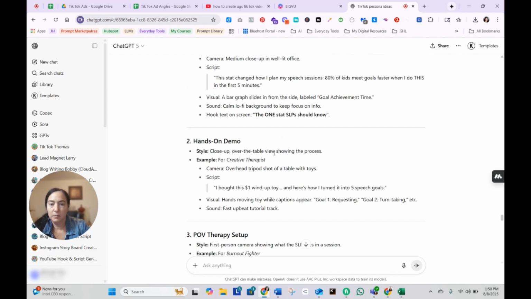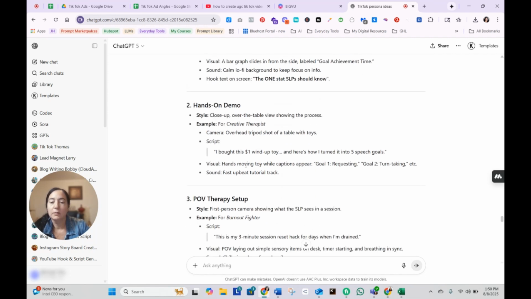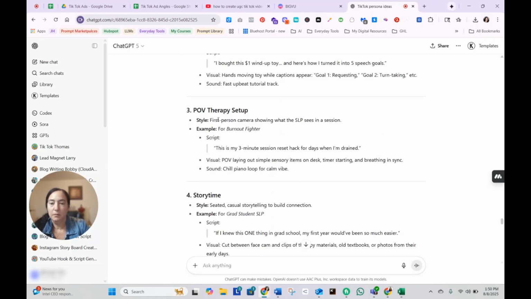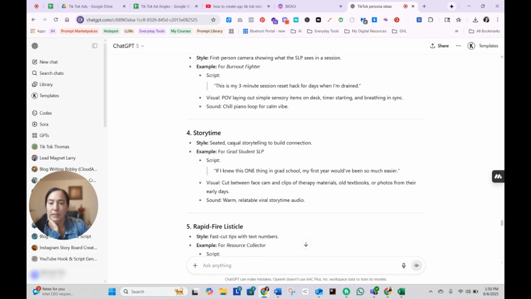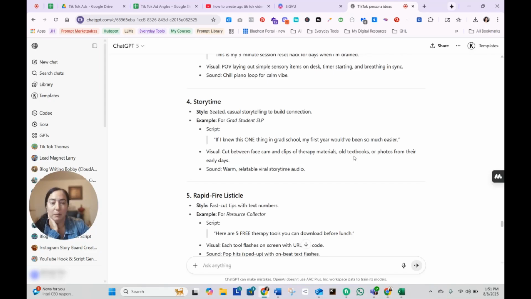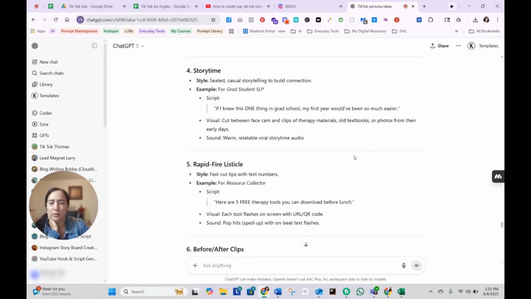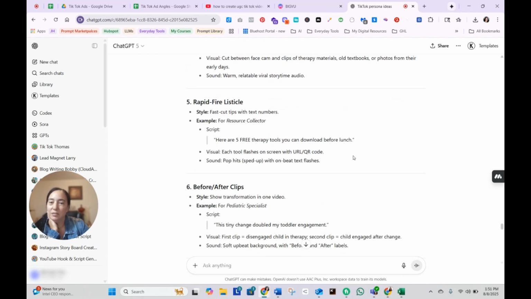Hands-on demo: close-up over the table views showing the process. POV therapy setup: first-person camera showing what the SLP sees in a session. Story time: seated casual storytelling to build connection. Good for grad students: "If I knew this one thing in grad school, my first year would have been so much easier." Cut between face cam and clips with therapy materials, books. Rapid fire listicles: fast cut tips with text numbers. "Here are 5 free tools."